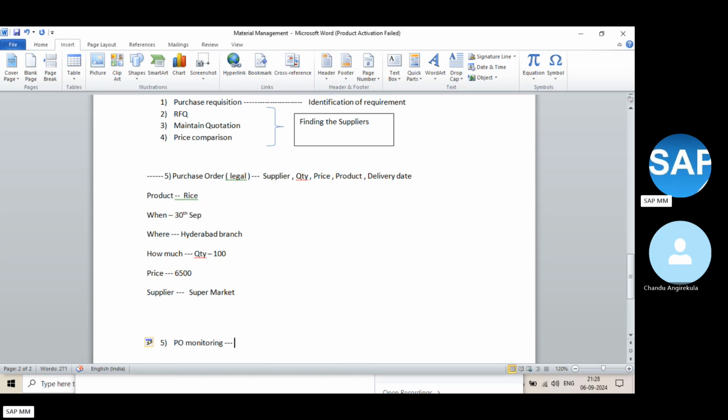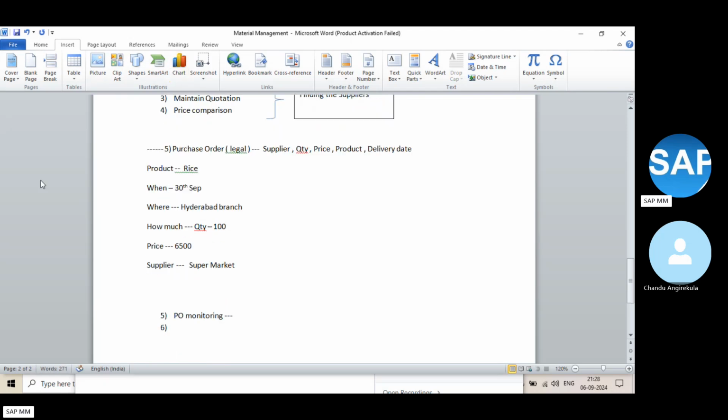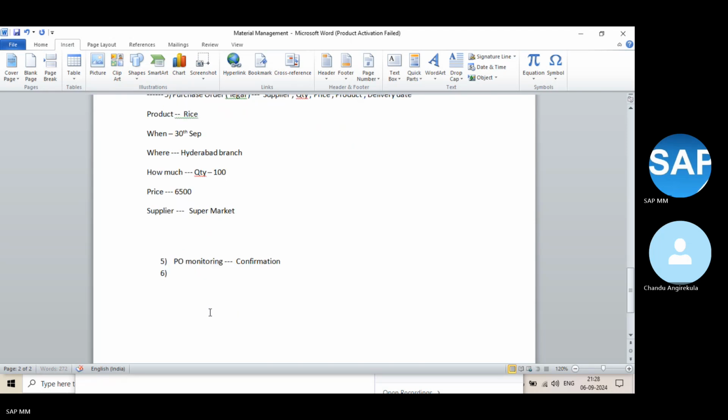Once you get the confirmation that the vendor is ready to dispatch or has dispatched the product, then what will you do? If you got a confirmation from the vendor that he has delivered the product, and your product is reaching you tomorrow at this time, then what will you do next? You will be receiving the goods. Tomorrow you will receive the goods and do the receipt of the product. So, goods receipt: we will be receiving the product.